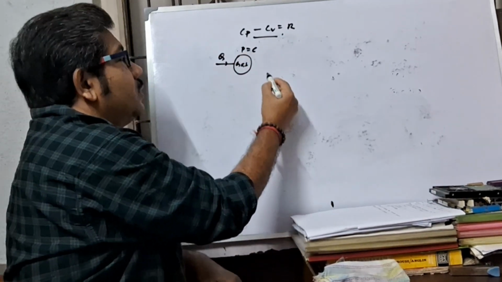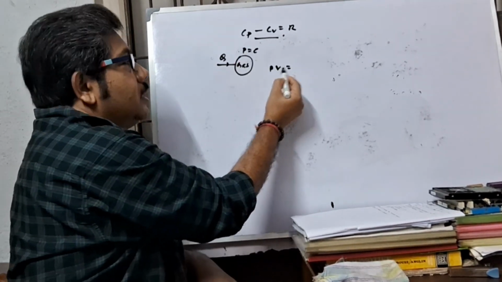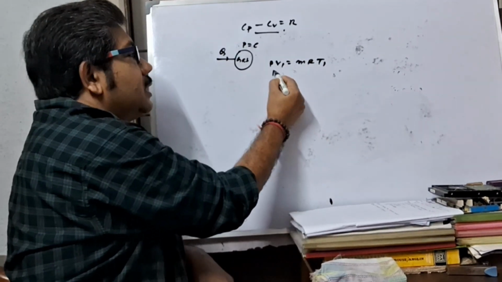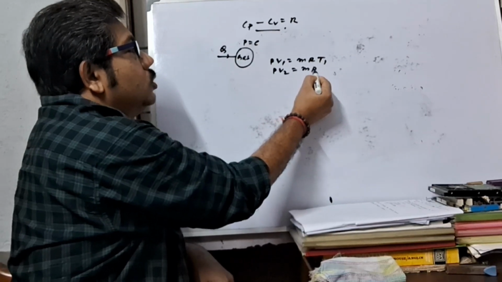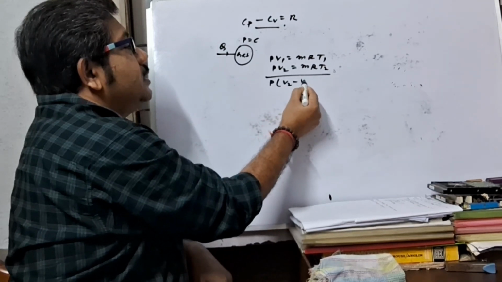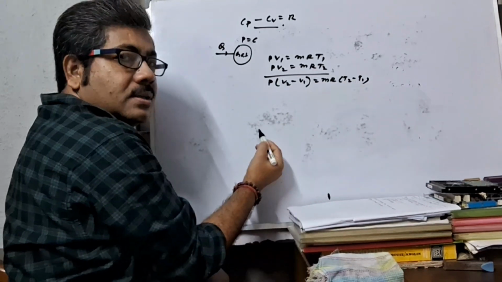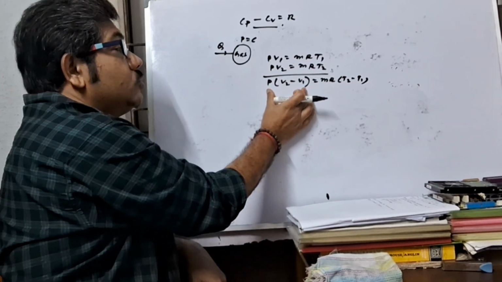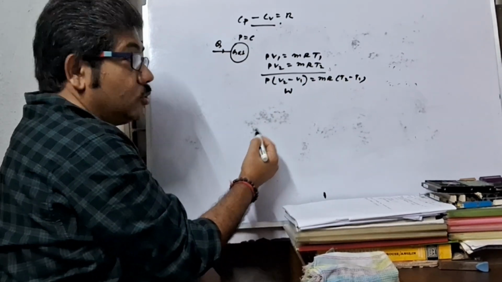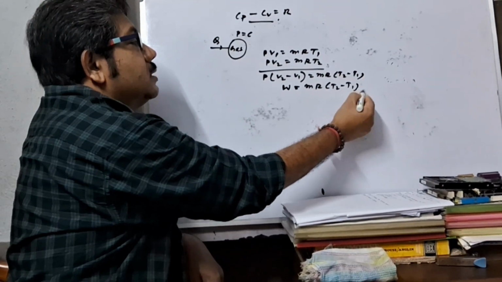Before heating, as pressure is constant, PV1 equal to mRT1. After heating, PV2 equal to mRT2. Now subtract. This is P into (V2 minus V1) equal to mR (T2 minus T1). And we know that pressure into change in volume is external work done W. So here W equal to mR (T2 minus T1).